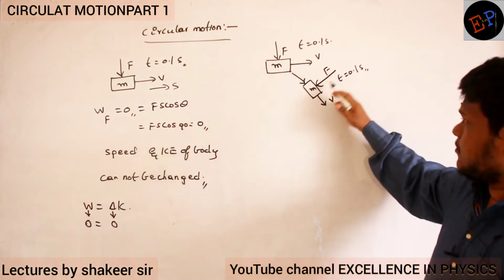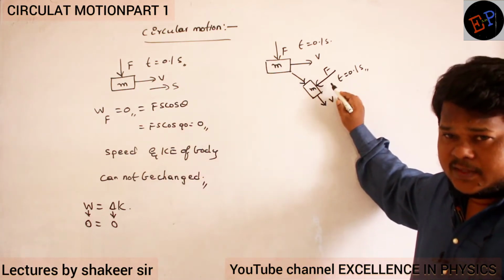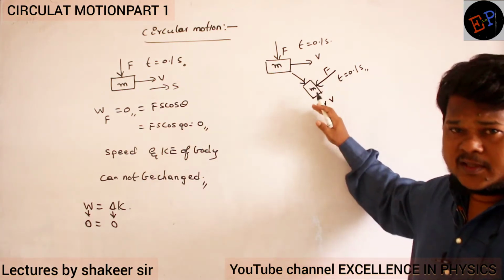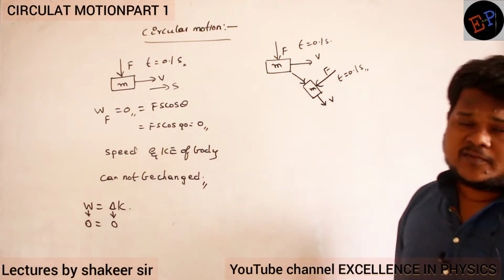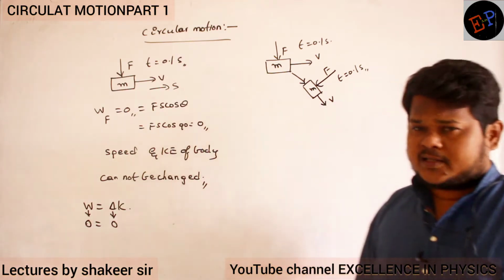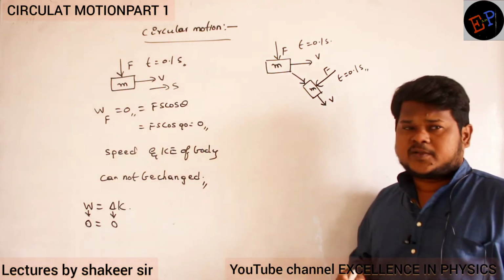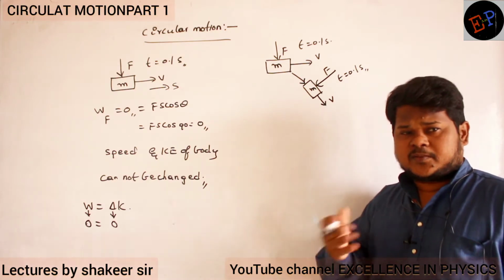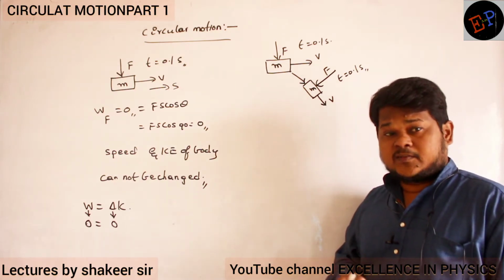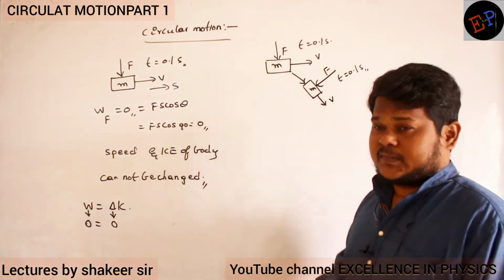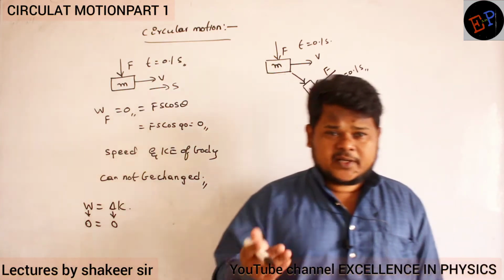Now again I am applying force at an angle of 90 degrees to the final direction of the body. Now can you say what will happen? Again direction will change. What about the speed of the body? Speed doesn't change. What about the velocity of the body? Velocity will change definitely, because velocity depends on direction also, no?